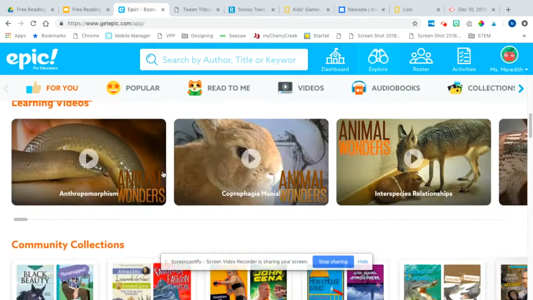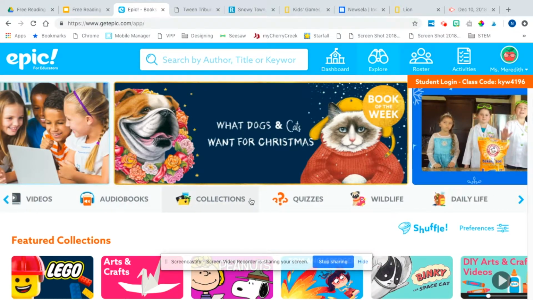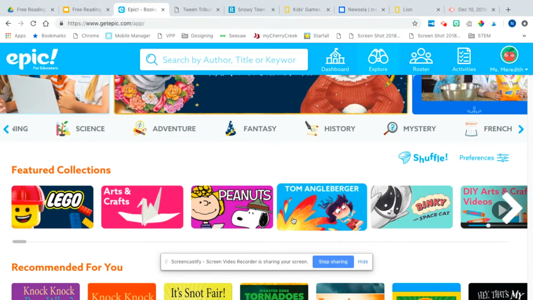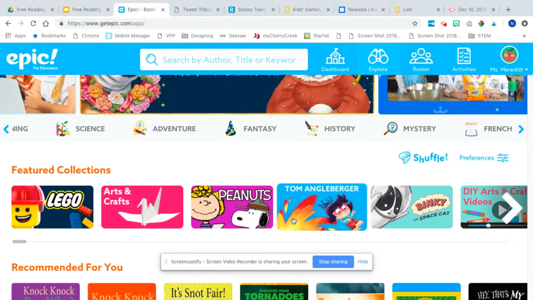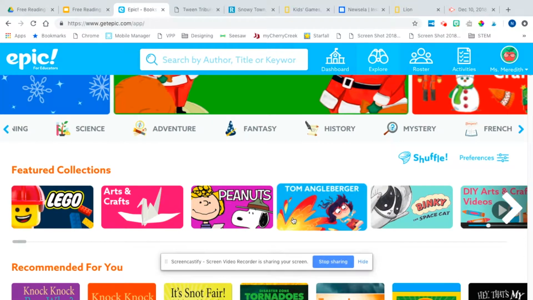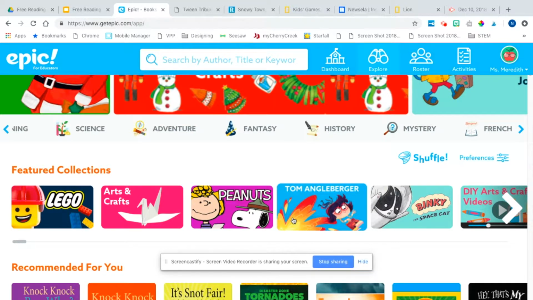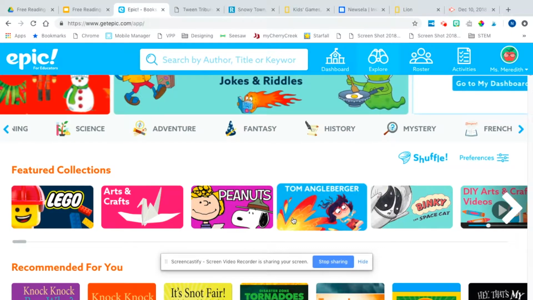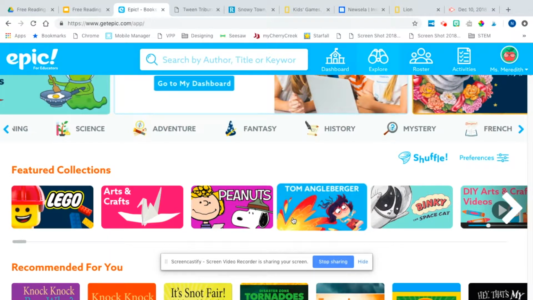The first time using this, and I would suggest this for any of these sites, I would have kids look at whatever they want. You know it's a kid-safe site, and so they are safe searching. This site I would use if I had even 15 extra minutes that were awkward, if my schedule was all messed up that day. I would have the kids go to getepic.com and read something that they want to read. And they were all down for this. They were so into it.